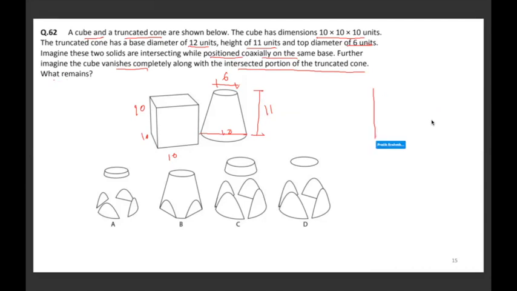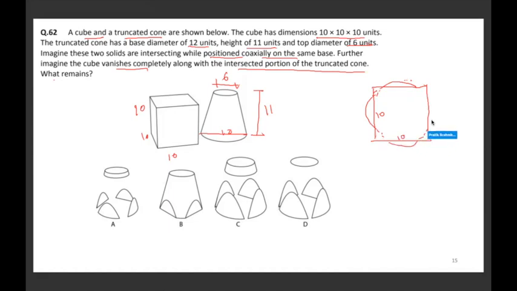so आपका ये जो क्यूब वाला प्लान में, I'm just drawing the plan first, okay? ये जो प्लान है उसमें which is ये वाला dimension आपका 10 10 10 है, because the cube का size is 10. Within this cube, a truncated cone is getting cut here, which means कि truncated cone कुछ ऐसे आपका आएगा.